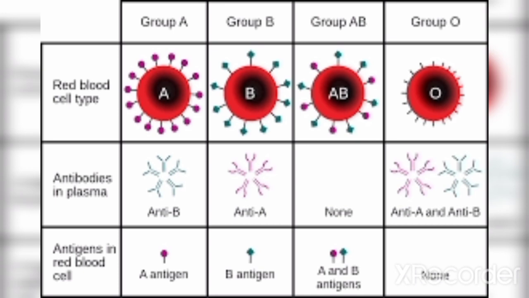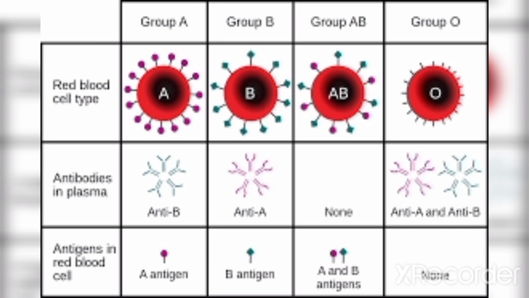The ABO blood group is based on the presence of A and B antigens. Suppose you have the A blood group, then your RBC expresses A antigen and your serum contains B antibody.